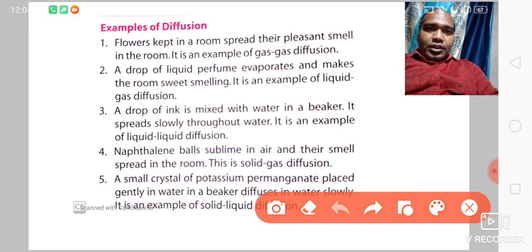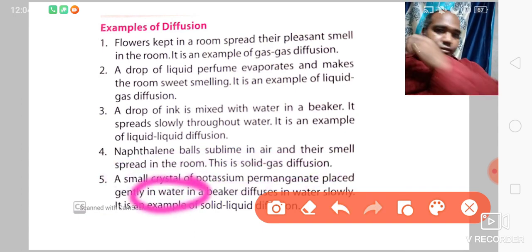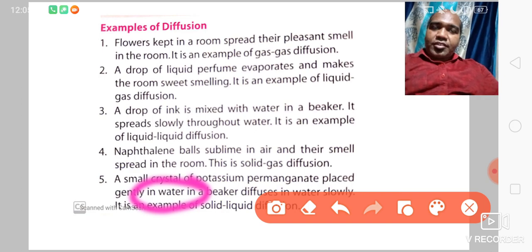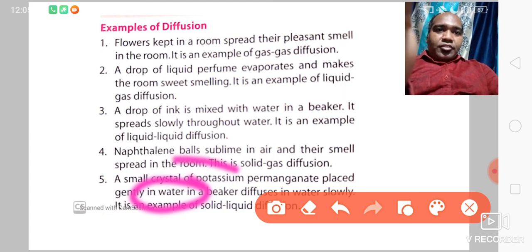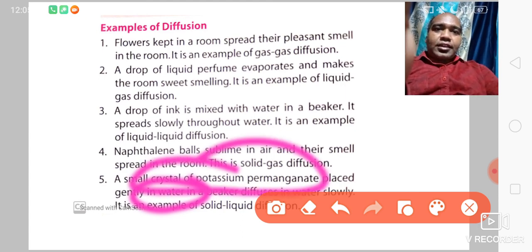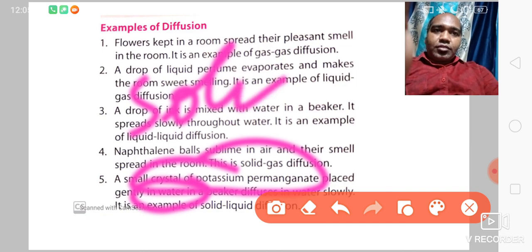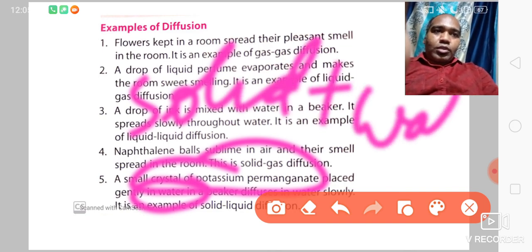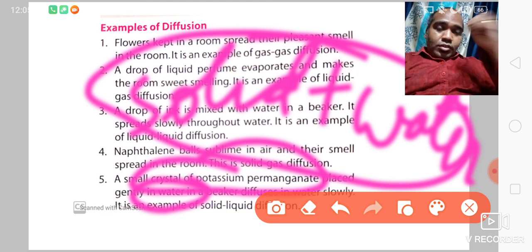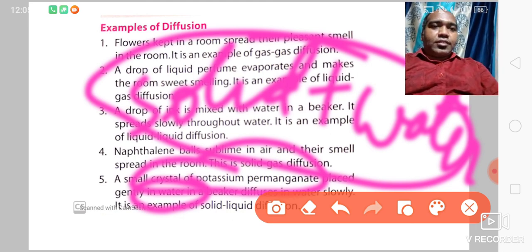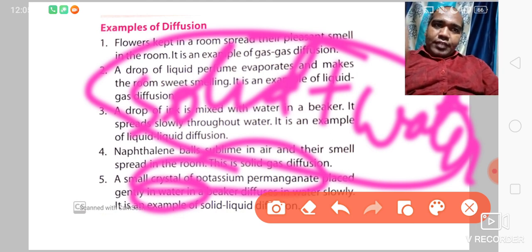It is mixed in what? It is mixed in water. Okay, so what happens? It is mixed in water, it completely dissolves in water, mixed with water. So crystal potassium permanganate is solid, and it is mixing in water. Water is what? Liquid. So solid is mixing in water. So solid liquid diffusion. This is the example of solid liquid diffusion.